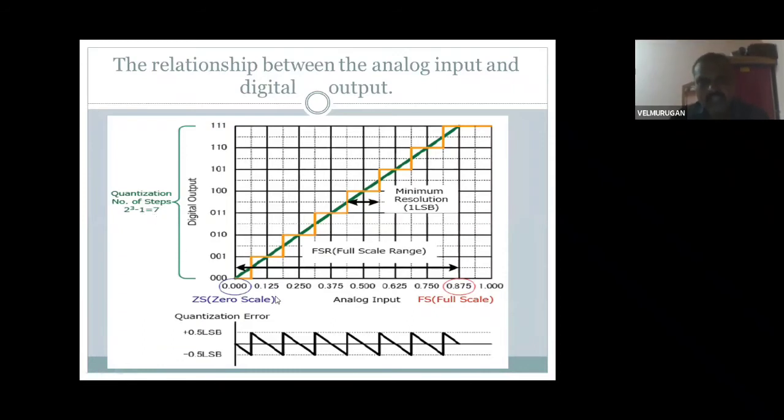Starting from 0, 0, 0 is 0, then 1.25, 2.5, 3.75, and so on up to 7.5. In this way it increases equally. If you use 8, it is 8 minus 1.